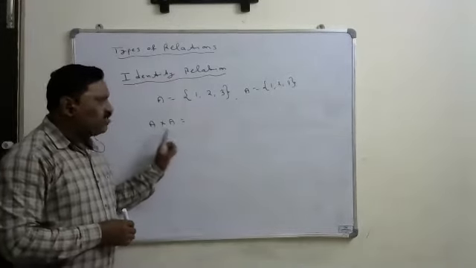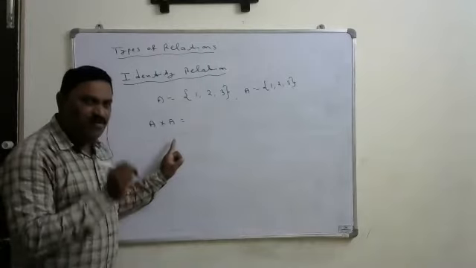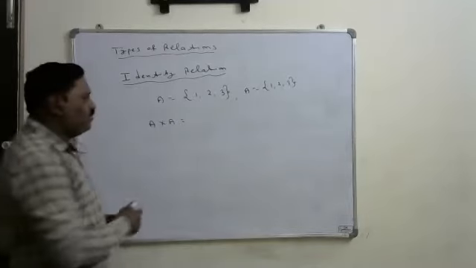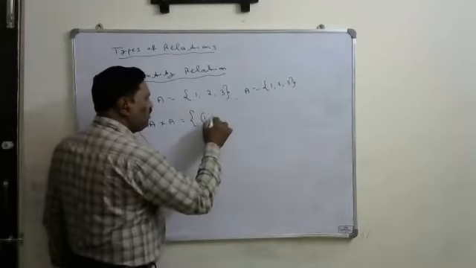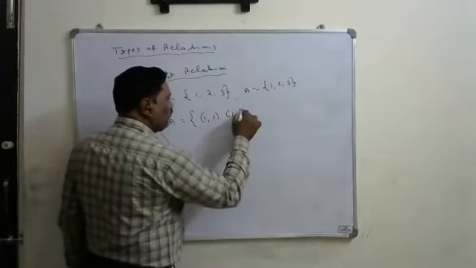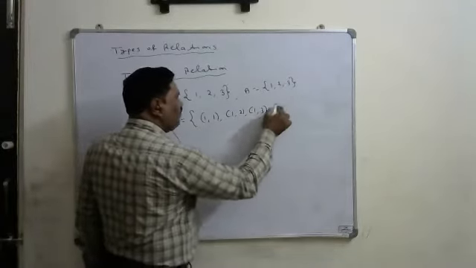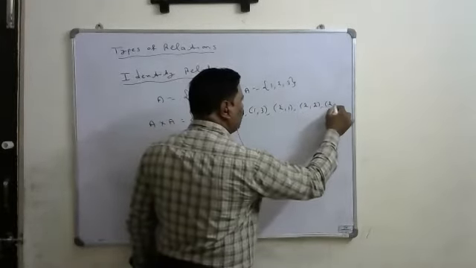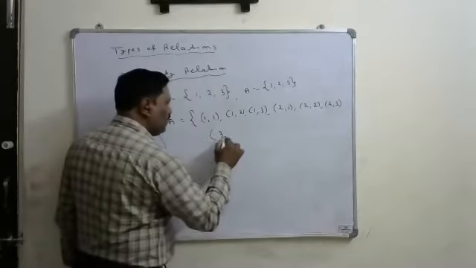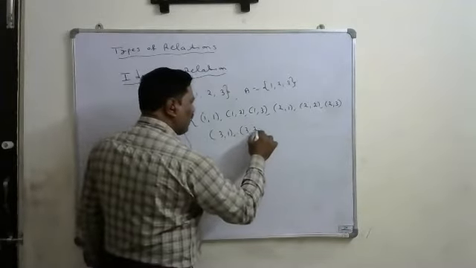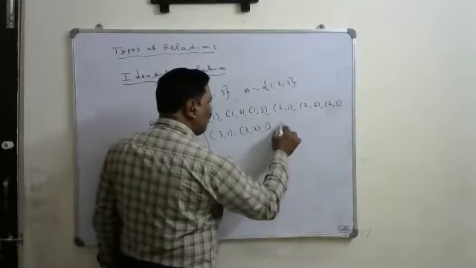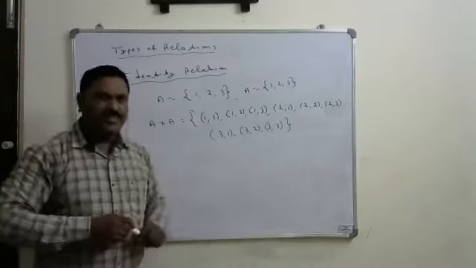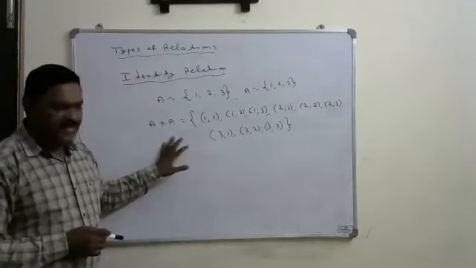If I consider A cross A, that is the set of all the possible ordered pairs from set A to itself. That means you can write 1 comma 1, 1 comma 2, 1 comma 3, 2 comma 1, 2 comma 2, 2 comma 3, 3 comma 1, 3 comma 2 and 3 comma 3. So these are all the possible ordered pairs from set A to itself. Okay. So this is called A cross A.